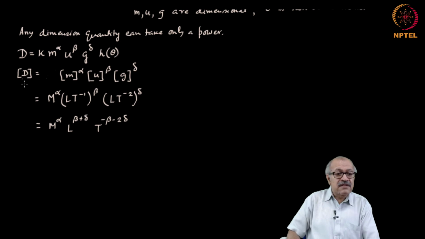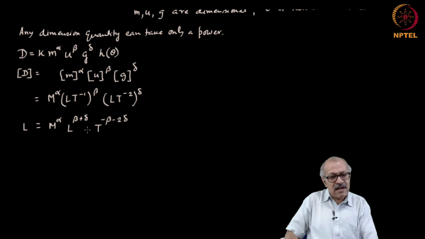And in the left hand side, the dimension is d, which is L. Now, notice the left hand side and the right hand side have to have the same dimension. That immediately tells us that M to the power alpha has to disappear, because there is no M in the left hand side. So, the only possible value is alpha has to be equal to 0.